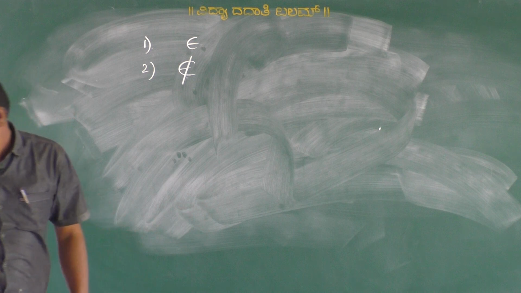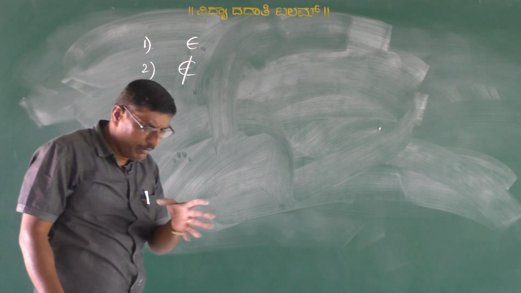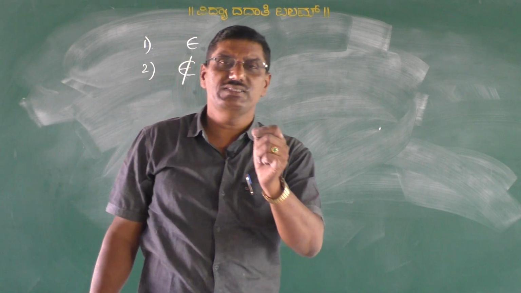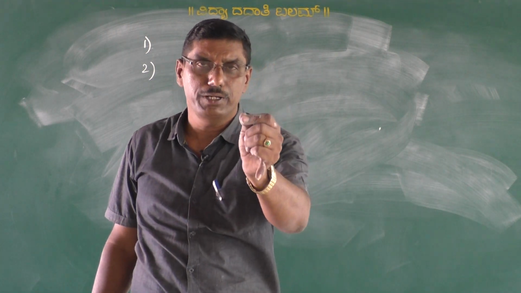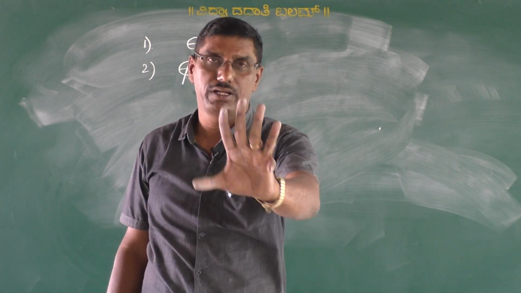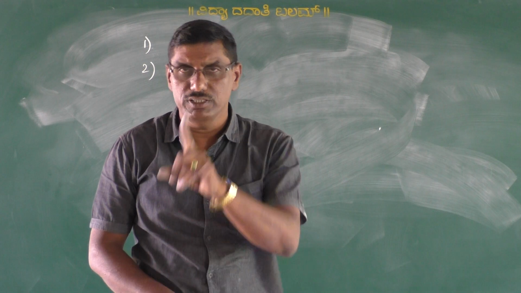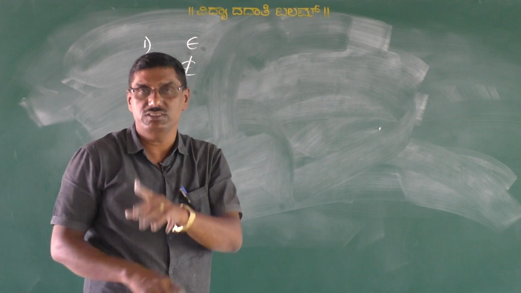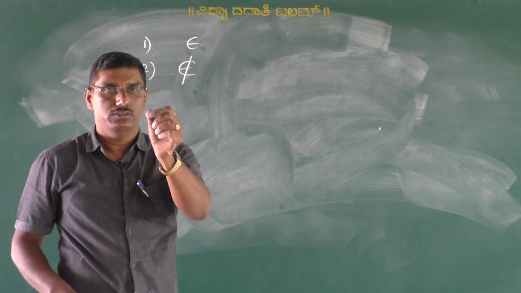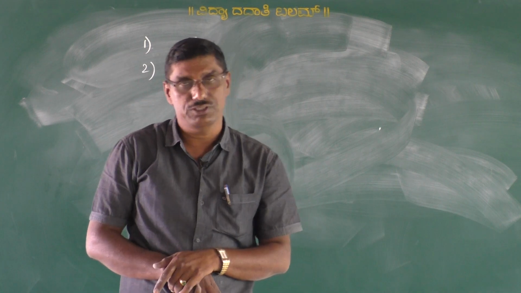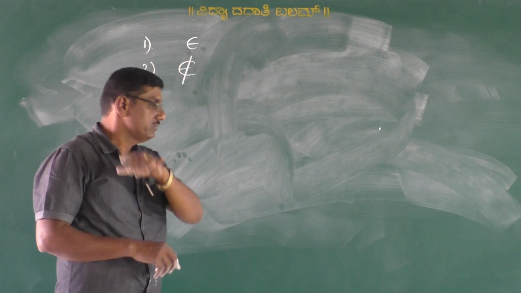Why do we use these 2 symbols? We know, my dear students, the sets are generally denoted by capital letters of the English alphabet, isn't it? The elements of a set are denoted by small letters of the English alphabet, isn't it? Yes.